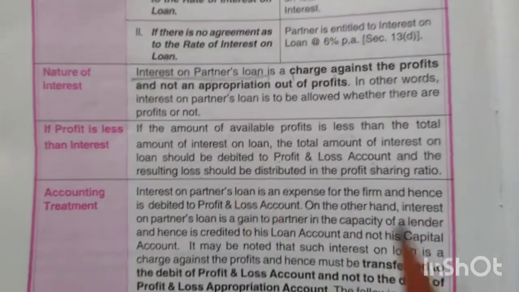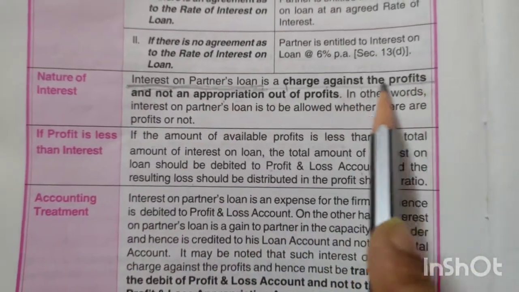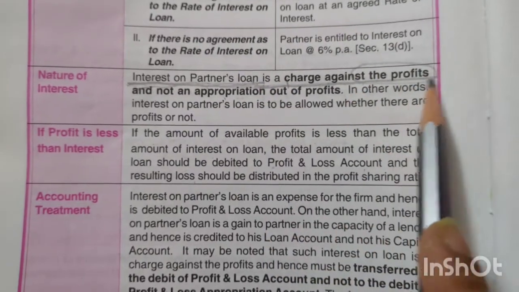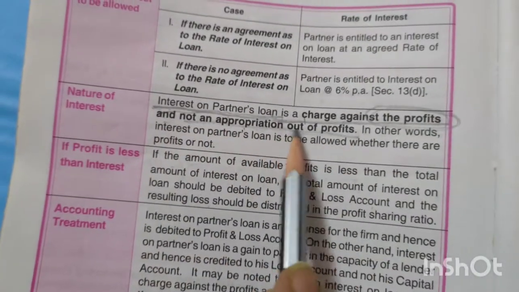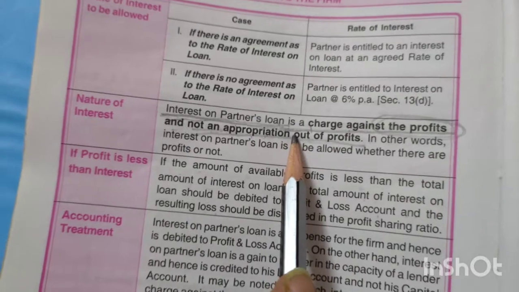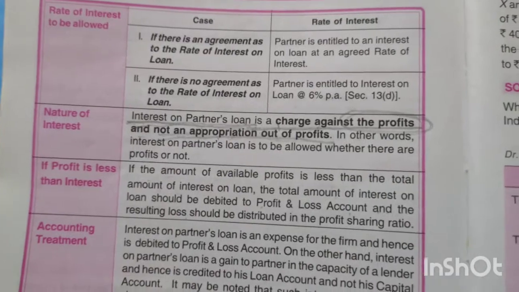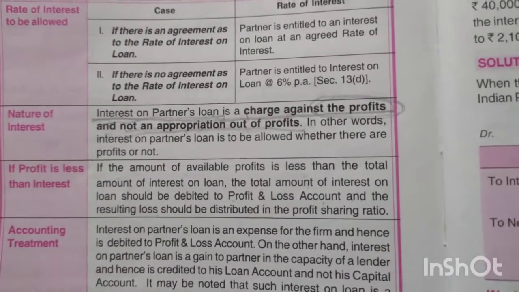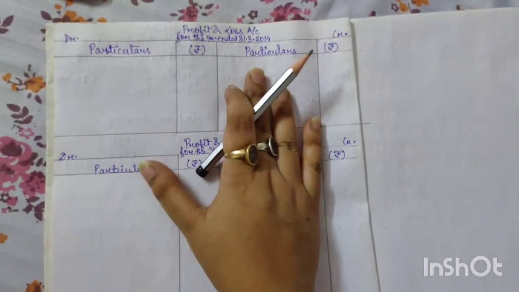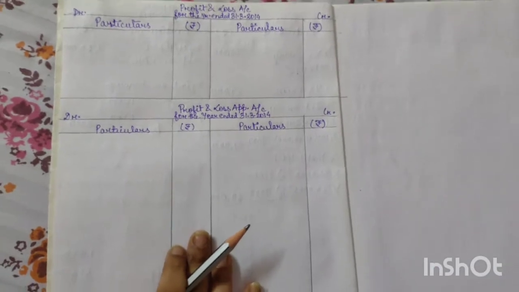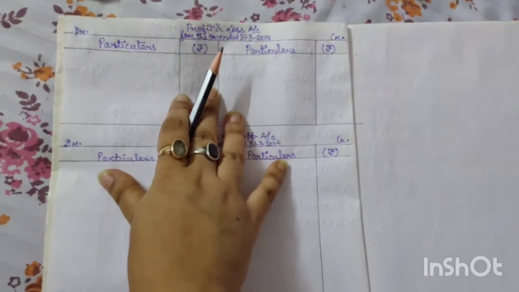That is apart from this. Read this properly. Interest on partner's loan is a charge against the profit. Means we have to charge it from the firm's entire profit and not an appropriation out of profit. We can't make this adjustment in the appropriation account. Then where do we need to make the adjustment? We have to make adjustment for this in profit and loss account. So for this question, you have to prepare one small profit and loss account and then profit and loss appropriation account. This profit and loss account is prepared for the adjustment of interest on loan. Clear?